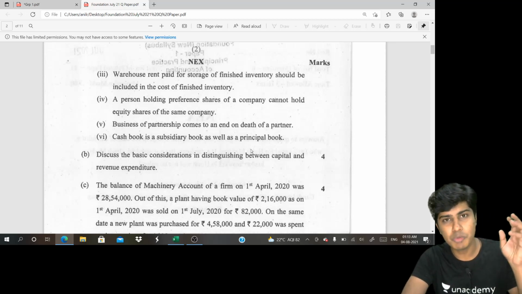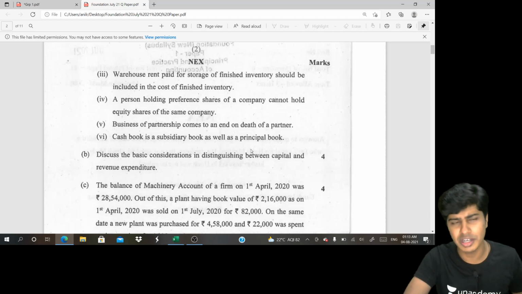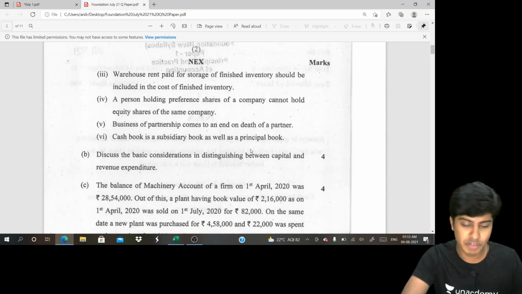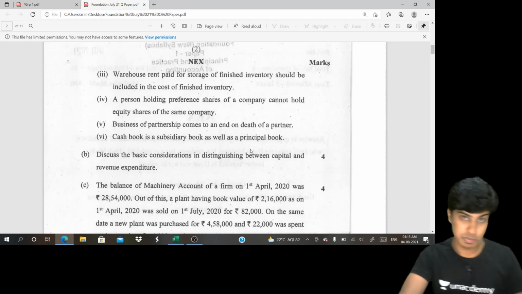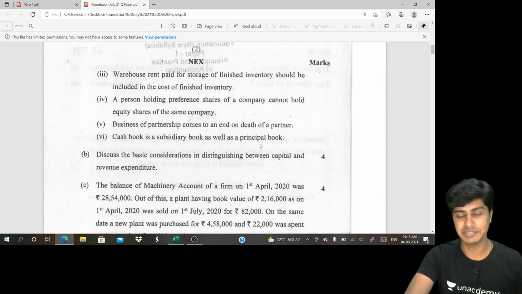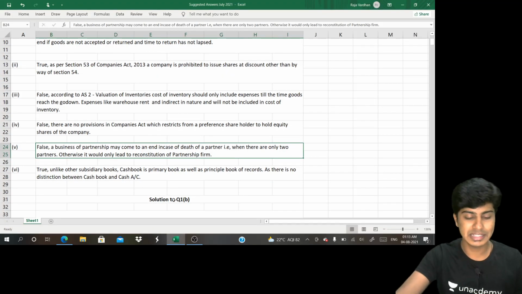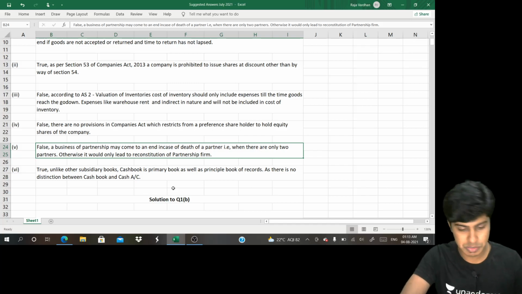So it's a primary book of entry, also a principal book of entry. In fact, we use these words interchangeably, cash book and cash account. There is no difference. It is primary book as well as principal book. Principal book means ledger. Primary book means journal or subsidiary book. So the answer is true. Unlike other books, cash book is primary book as well as principal book.